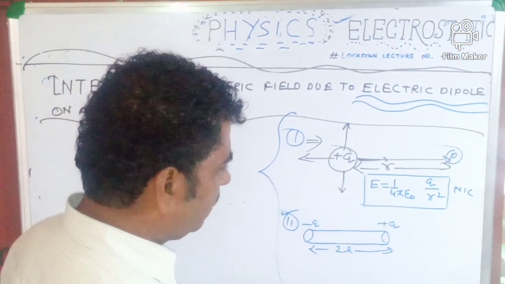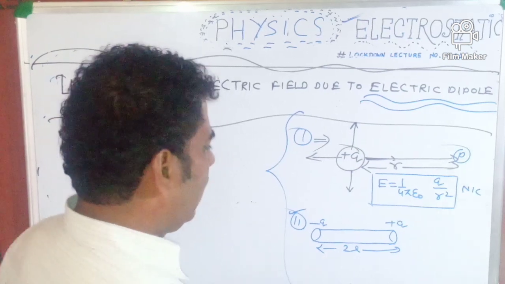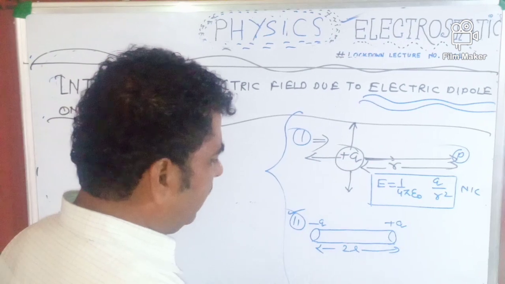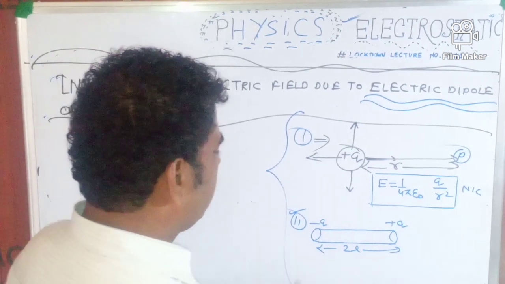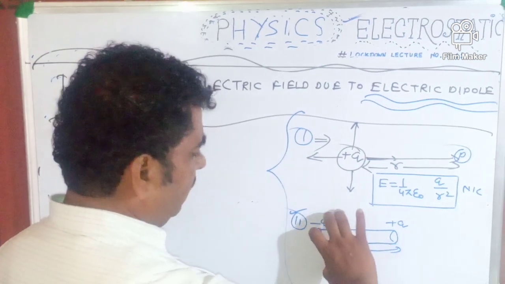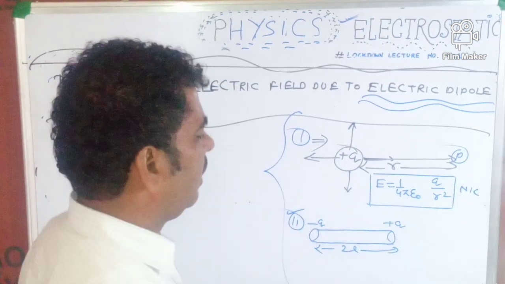One more time I am going to explain the meaning of electric dipole. If two point charges which are the same in magnitude but opposite in nature are placed beside each other at a very small distance, then this type of system is known as an electric dipole.